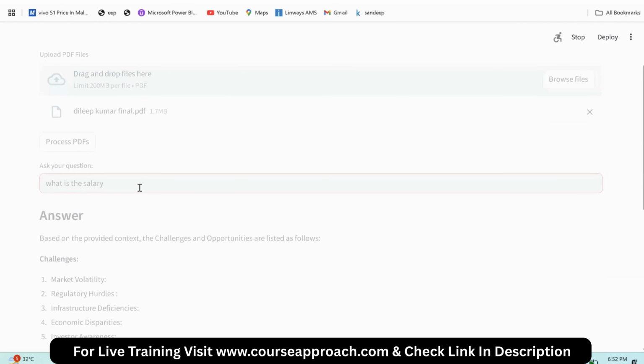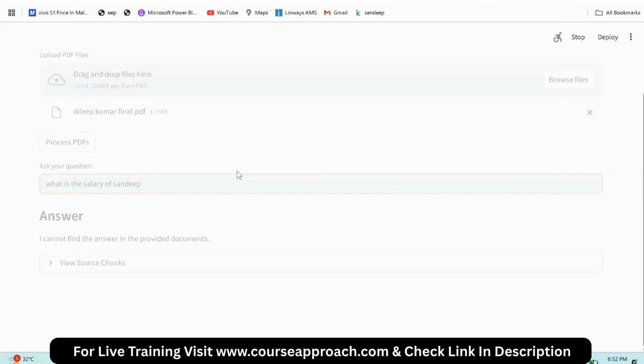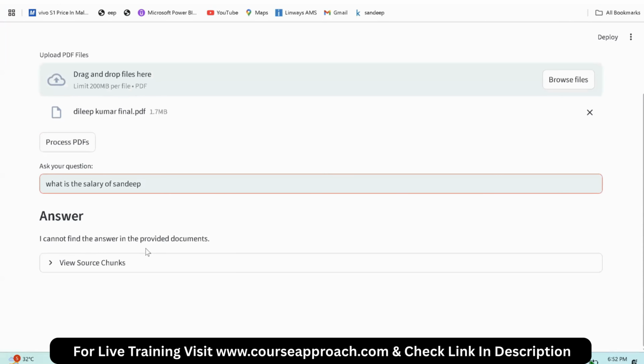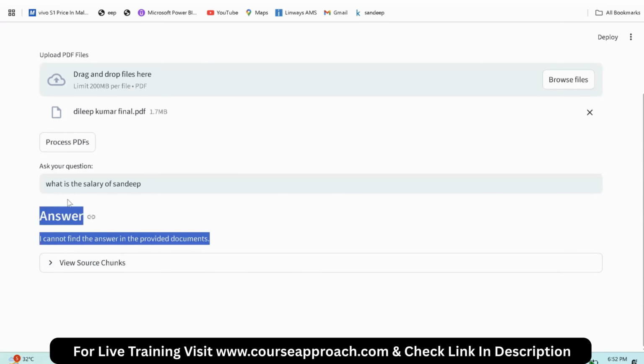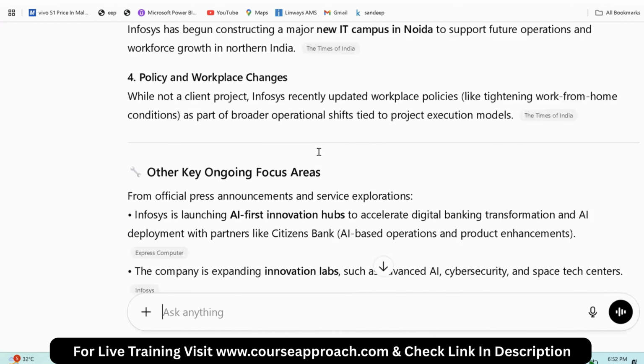Look here. What is the salary of Sandeep? The salary of Sandeep is not present in that document. It is a document related to some project. Now, see, it is saying that I cannot find the answer in the provided context. Here, I am controlling the behavior instead of it giving wrong answers. But we know that an LLM will give repeated answers or wrong answers.